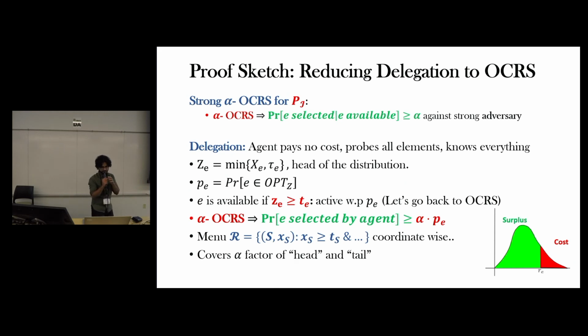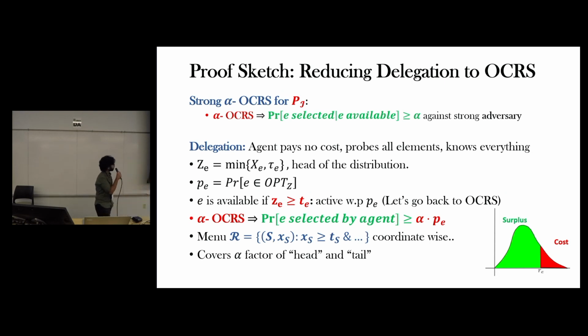Now we define thresholds that guarantee that the reward of E exceeds this threshold with probability P_E. And now we go back to this OCRS setting. We define that each element is active whenever its realization exceeds this threshold.